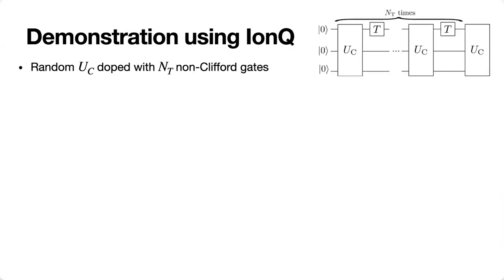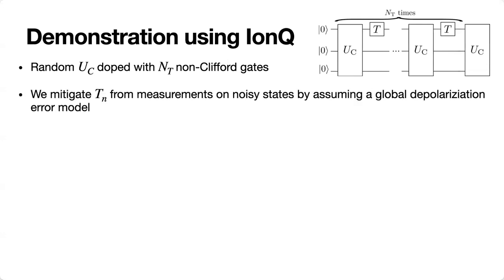Now I will show the results on the study of Thales stabilizer entropy with Bell measurements on the IonQ quantum computer. We investigated the stabilizer entropy of random Clifford unitaries doped with NT non-Clifford gates, where we expect that with increasing NT, the state would transition from efficiently simulable stabilizer states to intractable quantum states. The state prepared by the quantum computer will not be pure, but degraded by noise. So we error mitigated T_n by assuming a global depolarization error model. We did this particularly because stabilizer entropies are faithful measures of non-stabilizerness only for pure states.